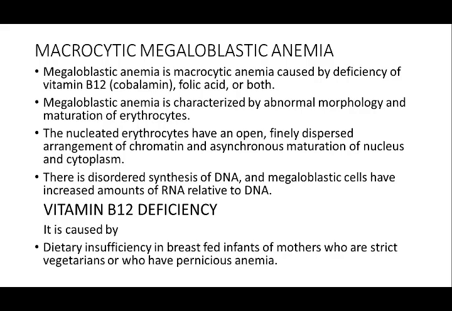The nucleated erythrocytes have an open, finely dispersed arrangement of chromatin and asynchronous maturation of nucleus and cytoplasm, and disordered synthesis of DNA. Megaloblastic cells have an increased amount of RNA relative to the DNA.